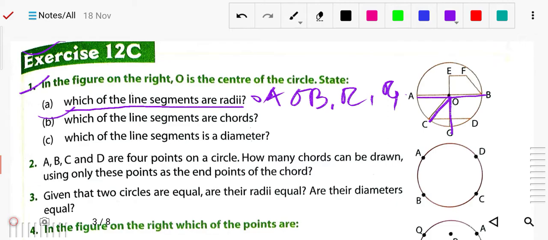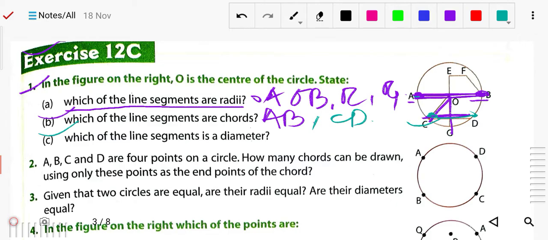Okay, next, which of the line segments are chords you have to write down. So this is the diameter, so this is also a chord, AB, and what is the definition? It should have 2 points which are touching the edge of the circle. Okay, side of the circle that should touch, so that is A and B. First chord is your AB. Next you can say CD also, because it has the 2 end points on the circle, so you can say CD is your chord. Okay, which of the line segments is a diameter?